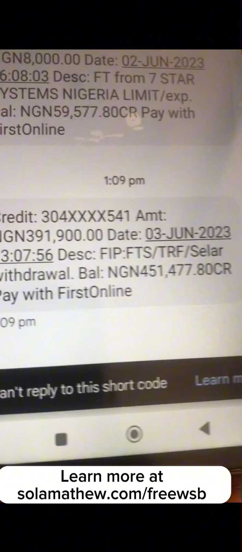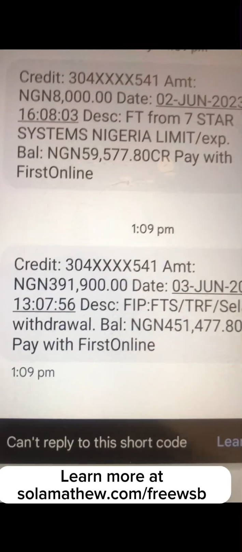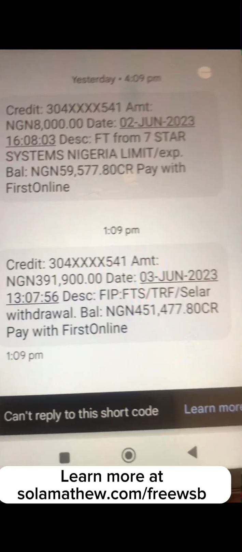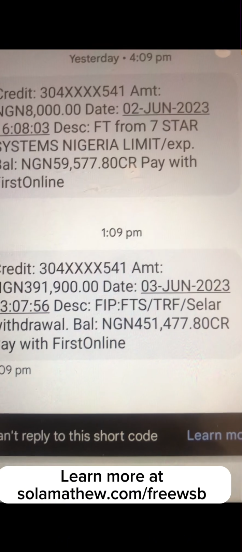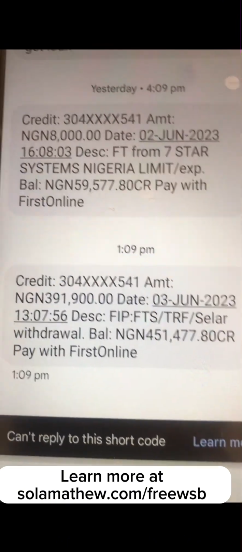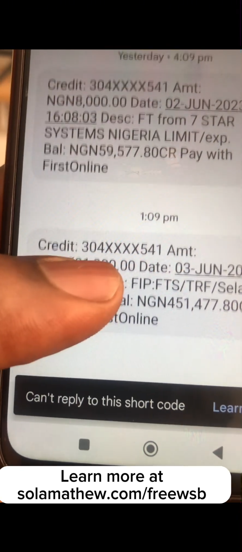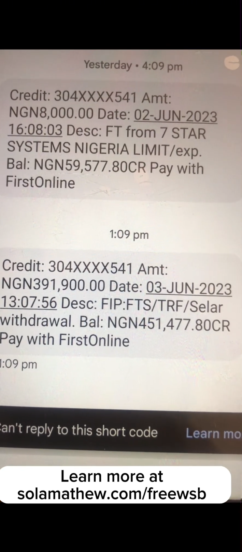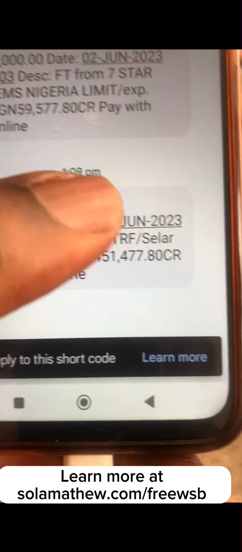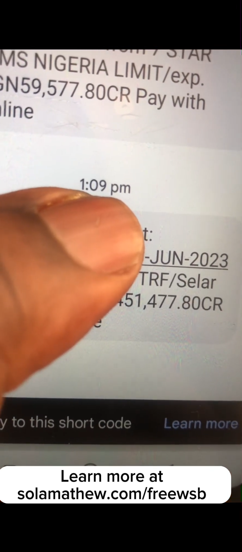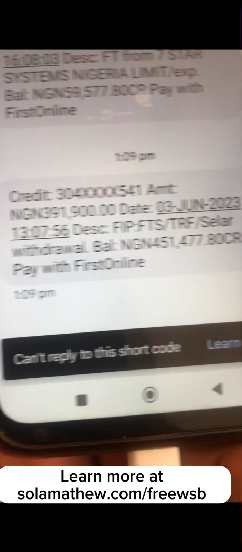And the balance that I have right now is 451,477 naira. Actually, this is not the main account that I use because I'm currently in the UK, so I just use this bank account to get money, and then I send it to my account in the UK, or I use it to purchase things online in Nigeria. So basically, you can see that the money actually came into my account even before 24 hours, because this money came in by 1:09, not very far from when we initiated the withdrawal.